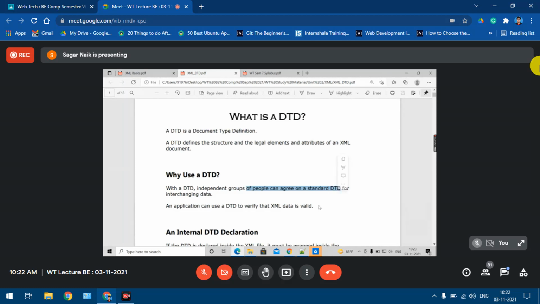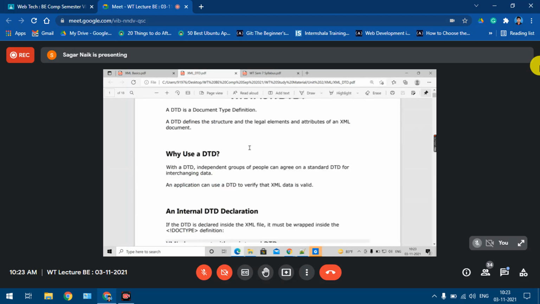If I ask you all to write an XML file, suppose on different types of subjects, all the students will write some different files. The structure of the file can be different, even the element names we are selecting. One student might take 5 elements, another student might take 10 elements. Again, the names of the elements might differ. So we'll be getting different XML files. But if I give you all one DTD, and tell you to follow this structure and write the XML file, then all the files will be consistent. Data will be different, no problem, but the structure of all the files will be the same or consistent.